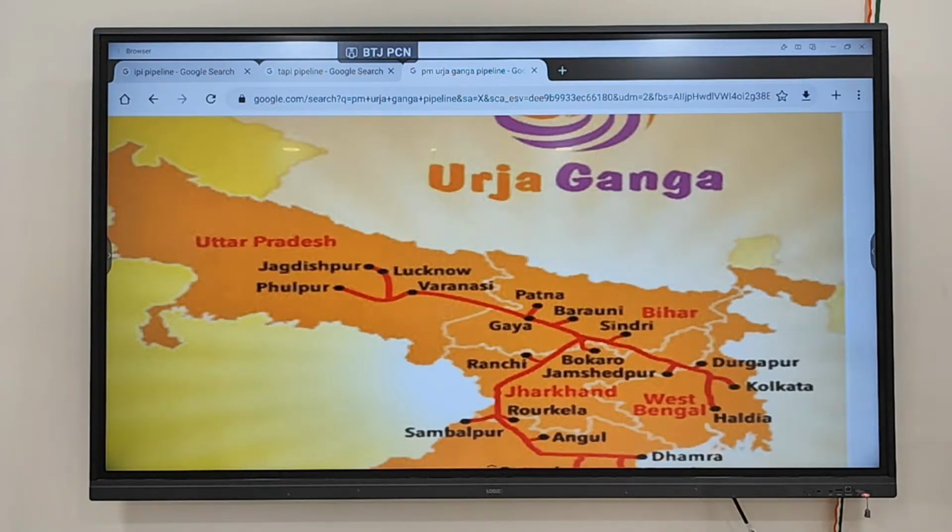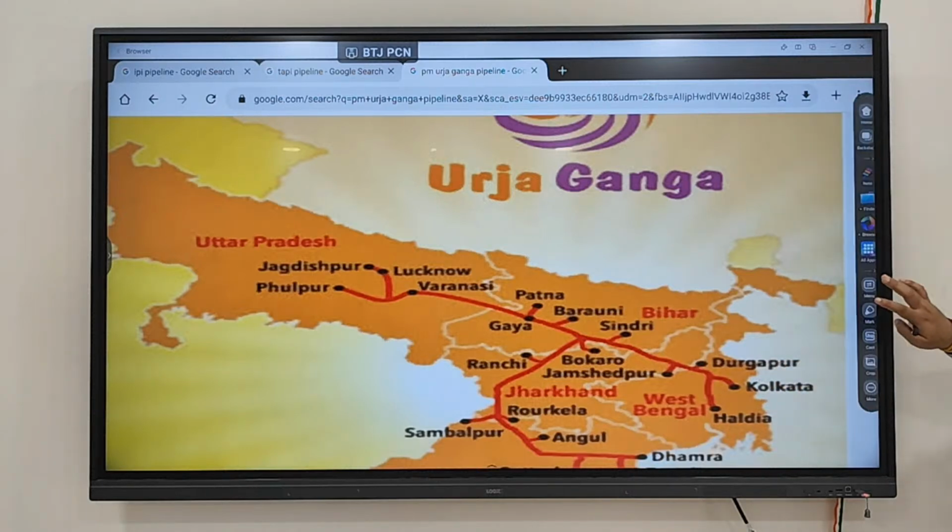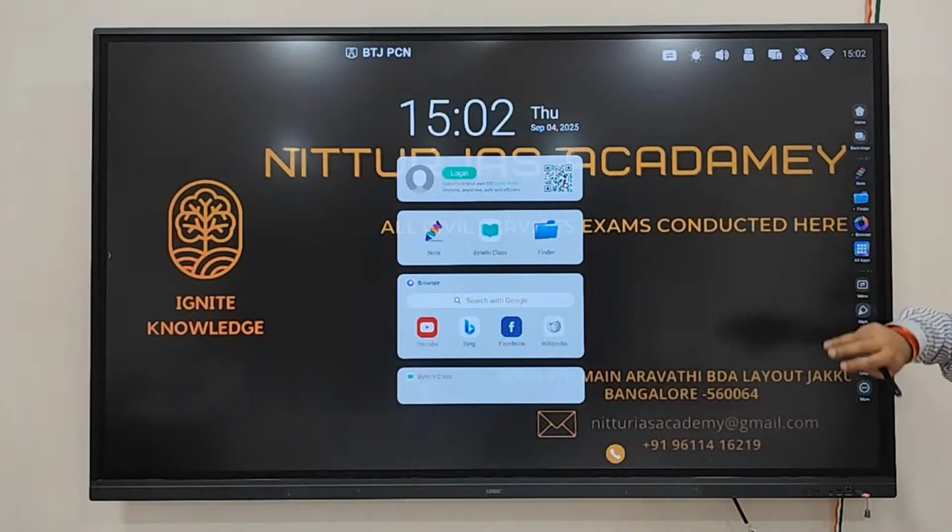Basically, since the IPI, Iran Pakistan India pipeline, or the Tapi, Turkmenistan Afghanistan pipeline, is not being materialized, India is creating this type of pipeline. We are bringing gas from Russia towards the eastern side, and from here we will transfer it to the interior part of India. That's why this pipeline is being built, called the PM Urja Ganga pipeline. These are the important pipelines you have to keep in mind with regard to the gaseous part.